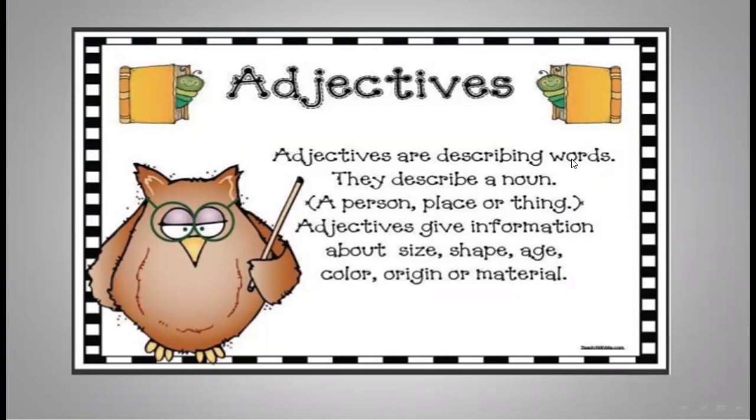Adjectives are describing words. They describe a noun, a person, place, or thing. Adjectives give information about size, shape, age, color, origin, or materials. Adjectives are describing words. They describe a noun, a person, place, or thing. Adjectives give information about size, about shape, age, color, origin, or materials.